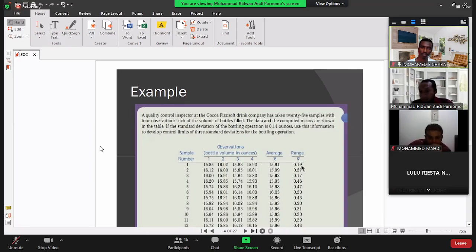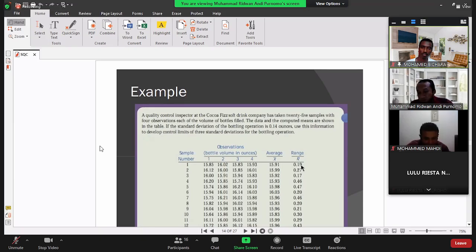The range is the maximum measurement minus the minimum. The maximum is 16.02, and the minimum is 15.83. When we subtract, we get 0.19. That's the way to calculate the range.